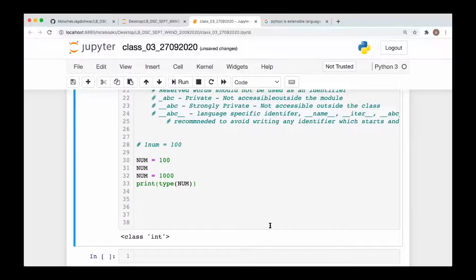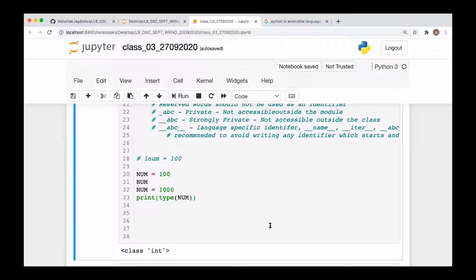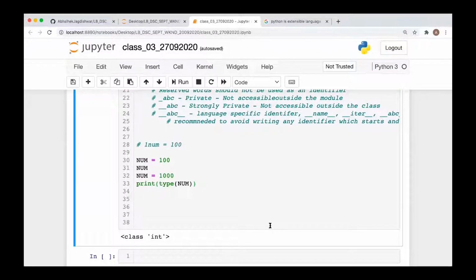So Abhishek, what is basically used to define a constant? You got the relation of my question, right? In other programming languages, we use const and then we define a variable to be a constant value. So how do we define that in Python?